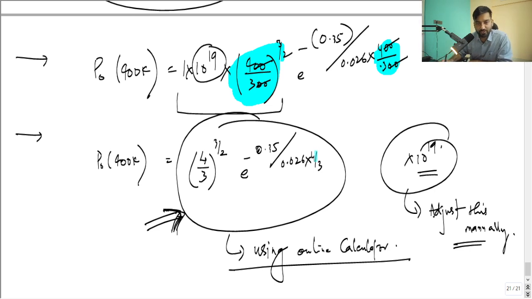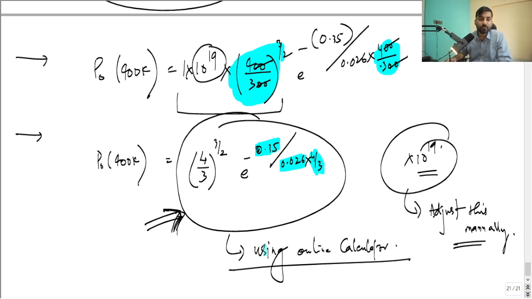So first of all, you have to press 4 by 3. Follow these steps in the online calculator. 4 by 3, then multiply with 0.026, then take the inverse, or you can say take the reciprocal, multiply with 0.35, and then press the red button. That will give you a negative sign. Then take the exponential. Then always press the equal button, guys, because the online calculator has one disadvantage. It does not have anything to store. You have to keep pressing the button, otherwise it will start from scratch again.